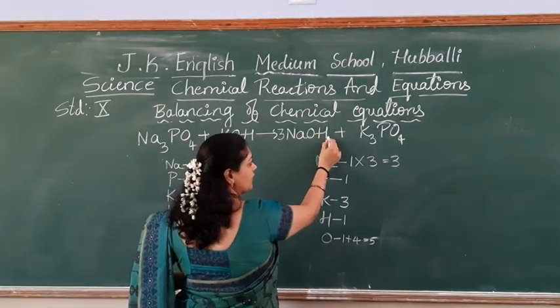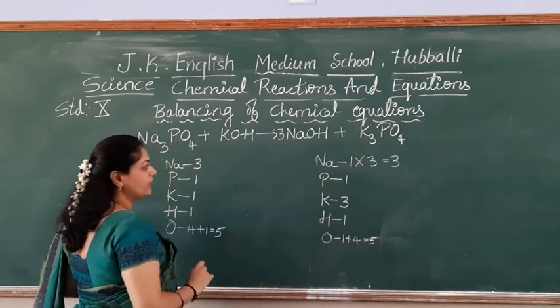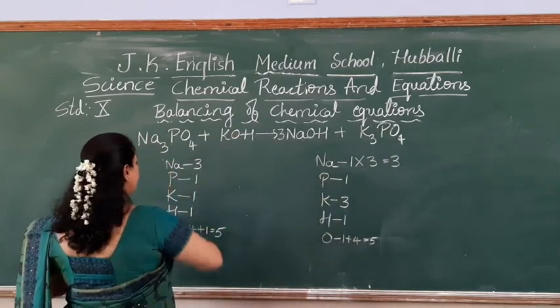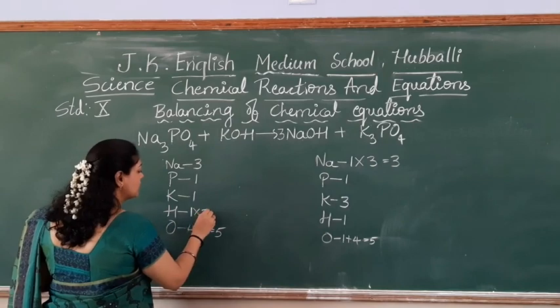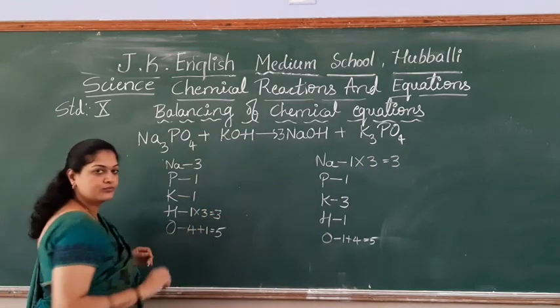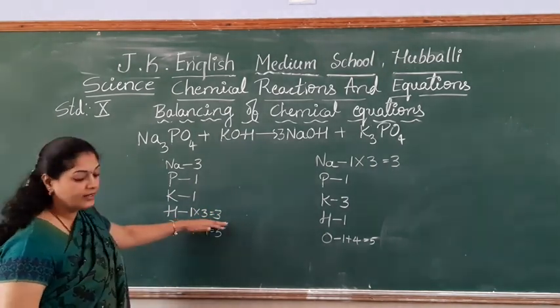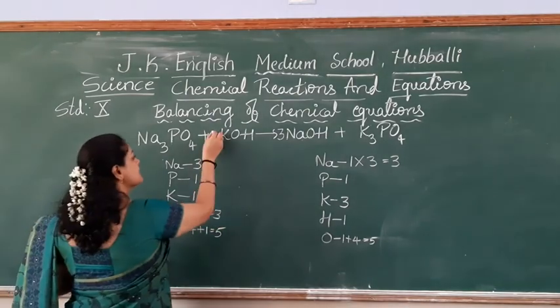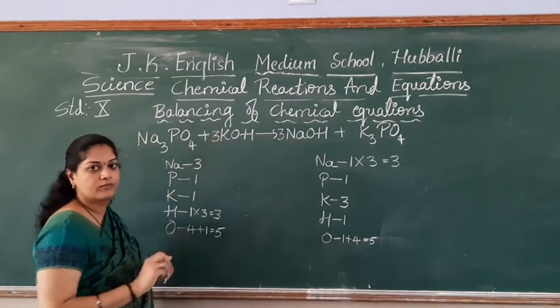Hydrogen 3. Here, nowhere is hydrogen. This side, what will I do? This hydrogen I will multiply with the 3. Correct? So where should I write this 3? Yes, here I have to write.